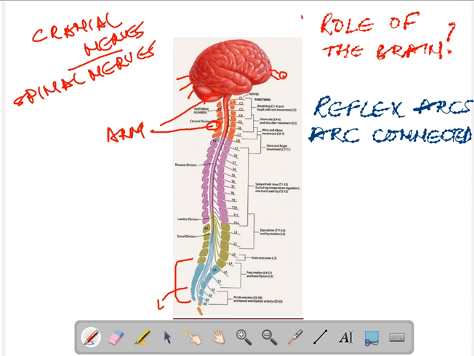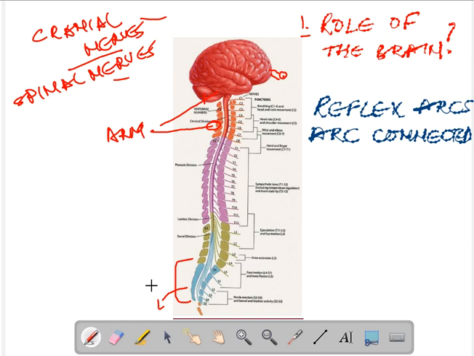So what is the role of the brain in reflex actions? Well, they are also involved in reflex actions. There are these specific cranial nerves which are involved in reflex actions, and spinal nerves. So we have a reflex arc both in the brain as well as in the spinal cord. Now, another important thing is that the brain is the organ where a huge amount of processing is done, a large number of decisions are made.